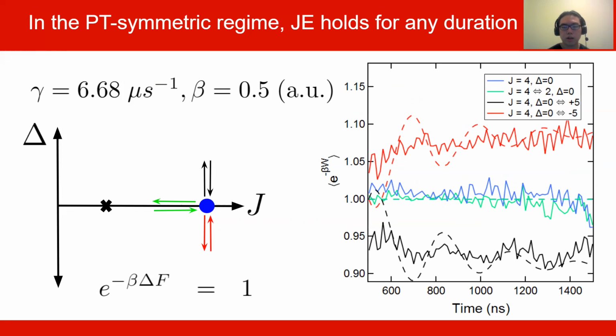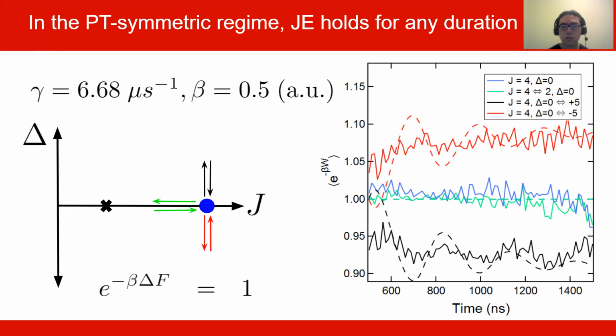On the right, again on the y-axis, we have the average of e to the minus beta work, but on the x-axis, we have the duration of our loop in nanoseconds, from 500 to 1,500 nanoseconds.